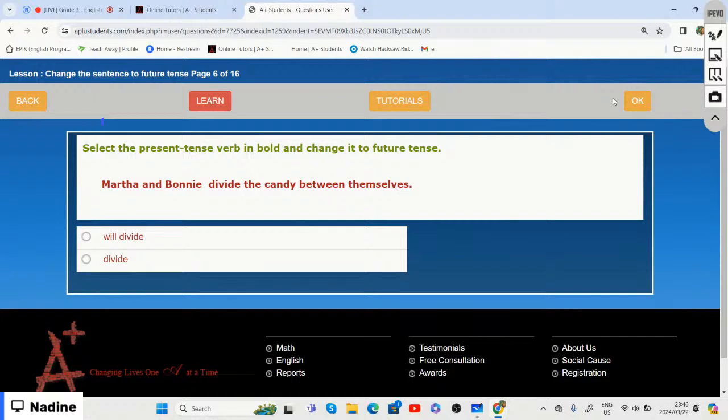All right, so we can then say Martha and Bonnie will divide the candy between themselves, right?